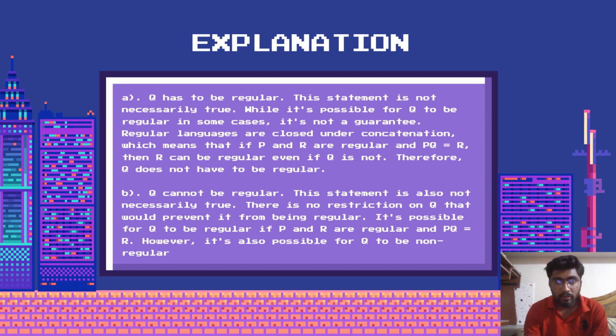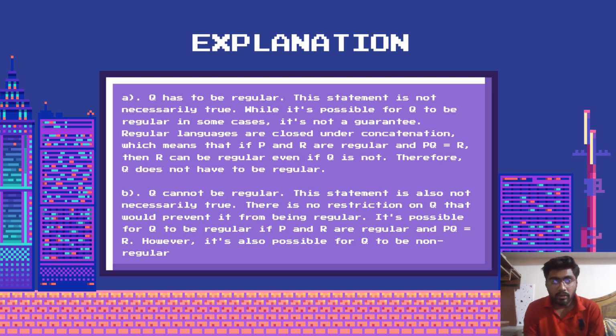Option A, Q has to be regular. This statement is not necessarily true. While it's possible for Q to be regular in some cases, it's not a guarantee. Regular languages are closed under concatenation, which means that if P and R are regular and PQ equals R, then R can be regular even if Q is not. Therefore, Q does not have to be regular.